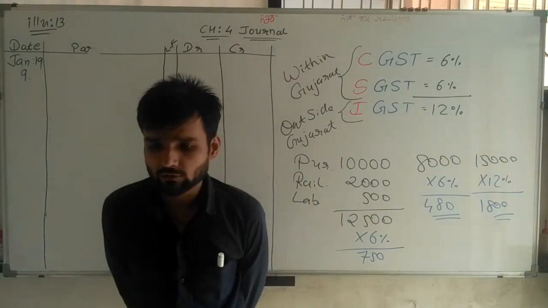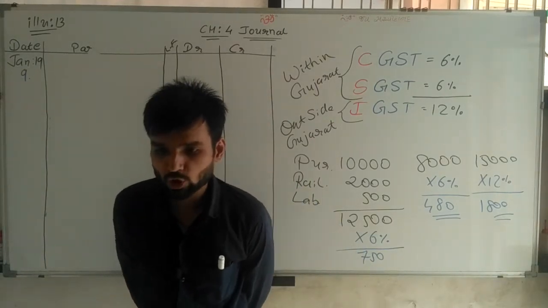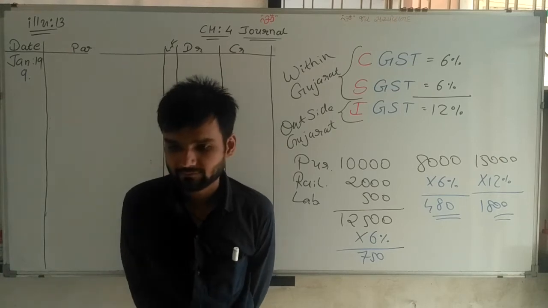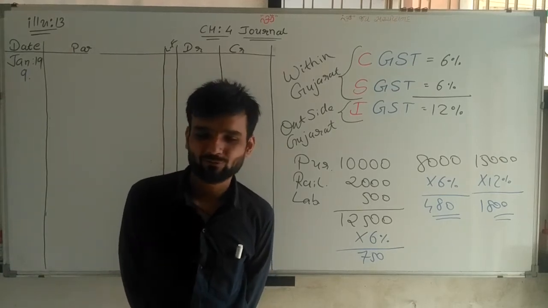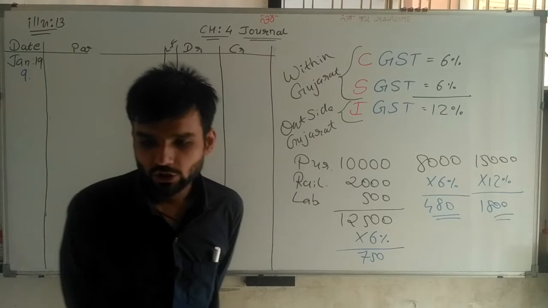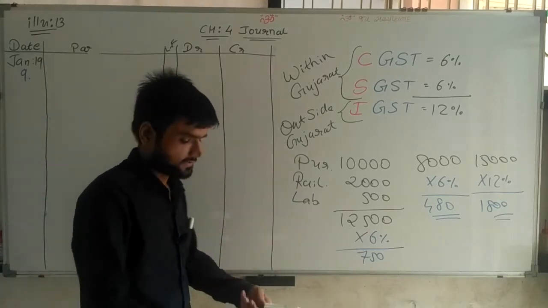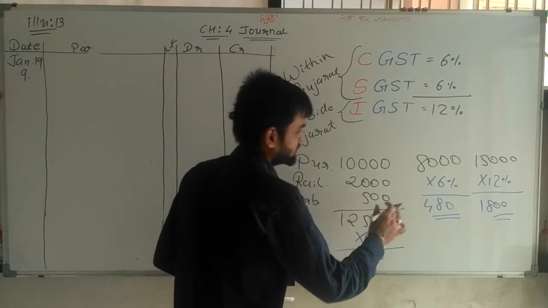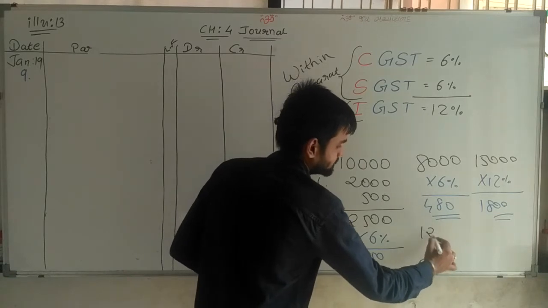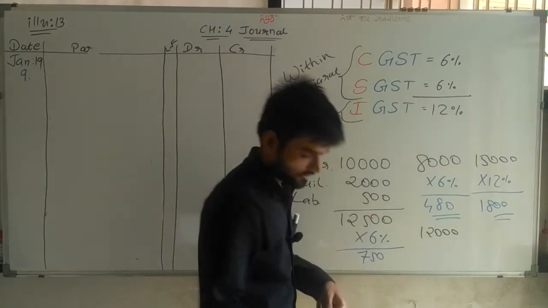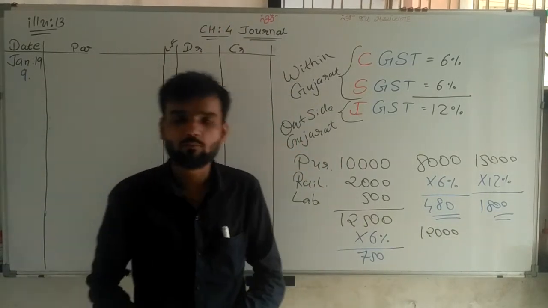Goods of rupees 12,000 is purchased from Manoj Bhai of Mumbai. Now sir, Mumbai means Maharashtra. 12,000 rupees goods purchase. So again sir, purchasing of 12,000 from Maharashtra, Mumbai.